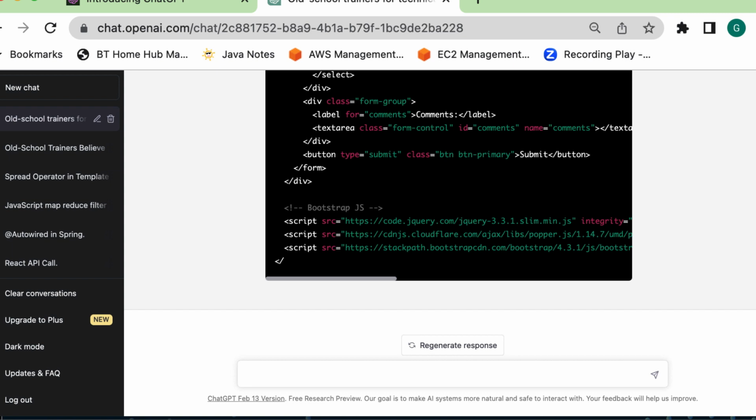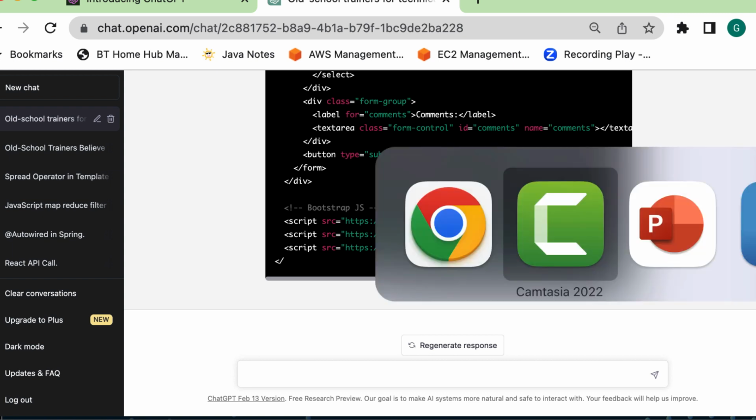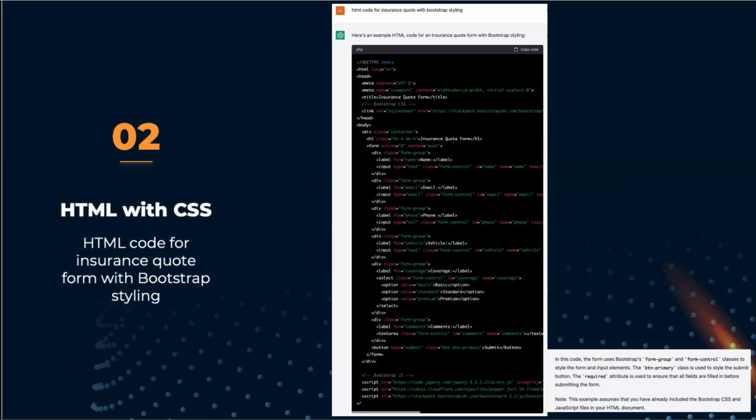So now that the code has been generated, we'll have a look at it. As you can see, it has generated the code that we need for a HTML form with Bootstrap, and then it gives me a little comment at the bottom. You don't need to be a programmer to understand the power of what this thing has done. So ChatGPT has produced for me not just the HTML form, but it has prettied it up with CSS, which we will see in a wee second the difference between the two.